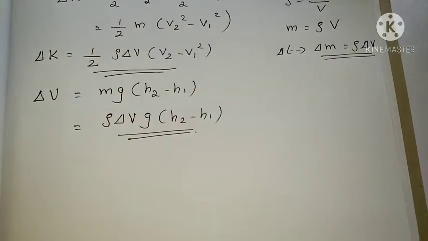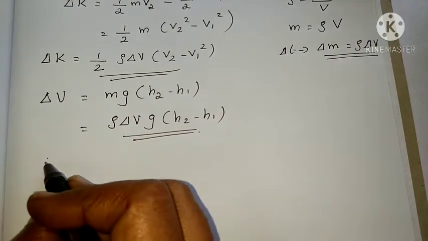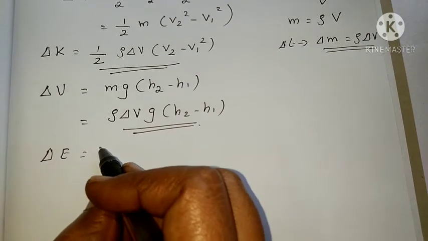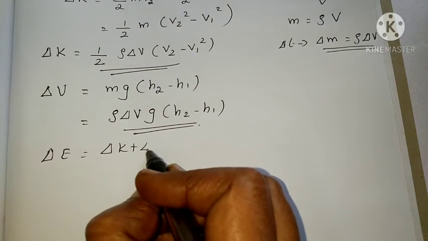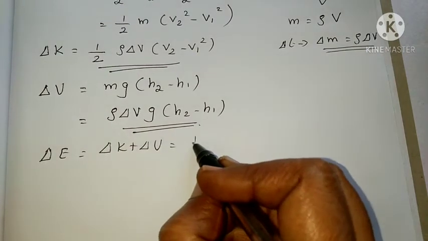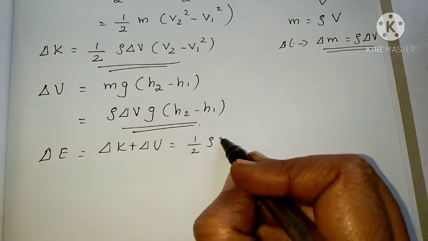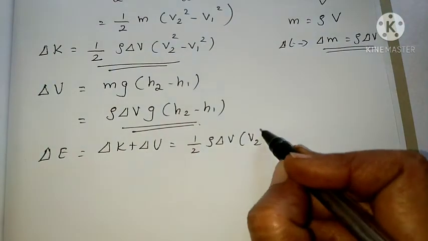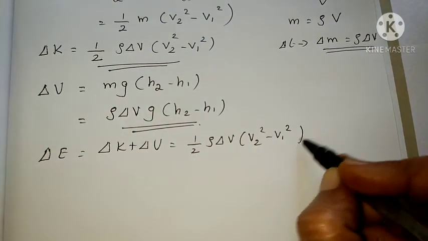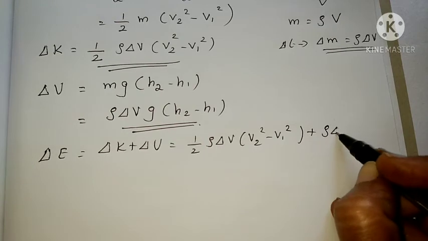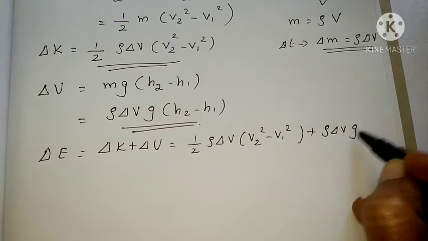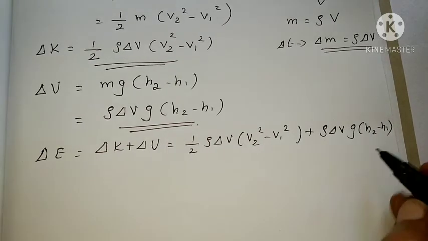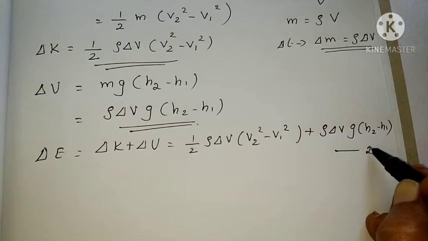Clear? So what is the total change in energy? That is equal to delta K plus delta U, that is half rho delta V into V2 squared minus V1 squared, plus rho delta V g into h2 minus h1. So that is the total change in energy, noted as equation number 2.